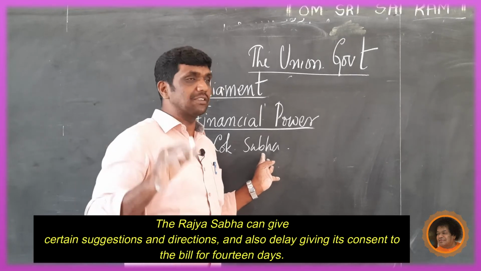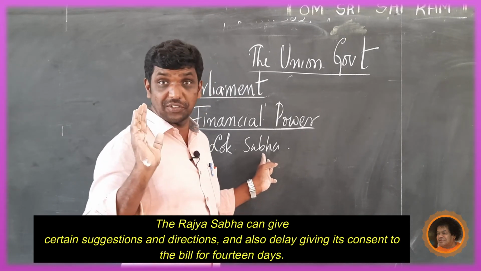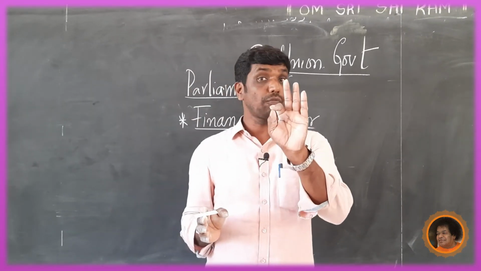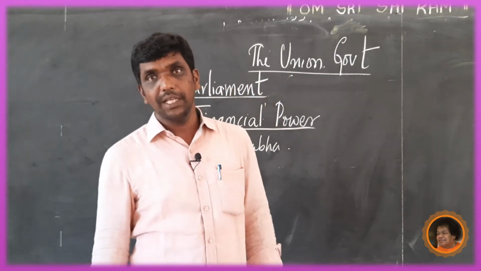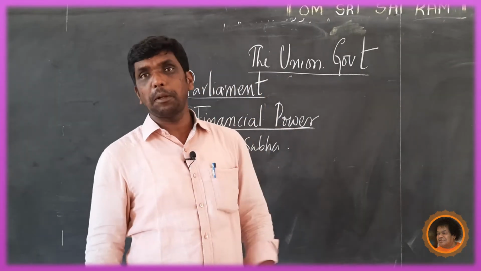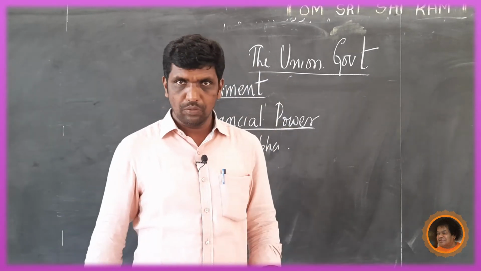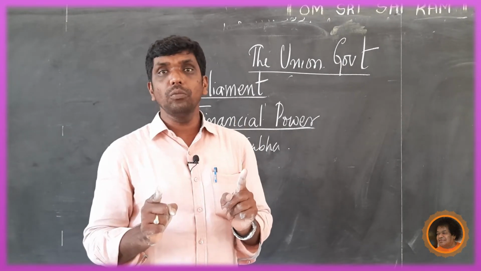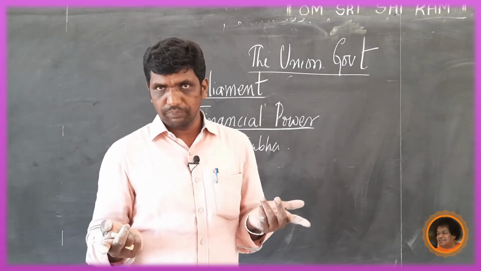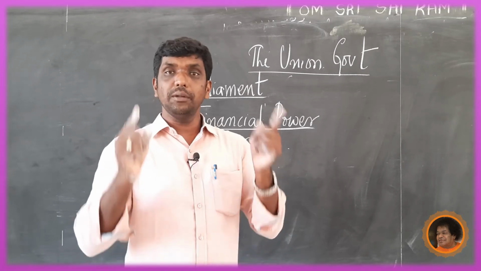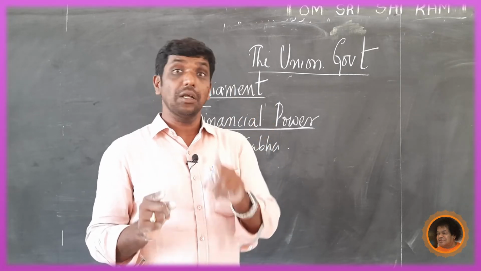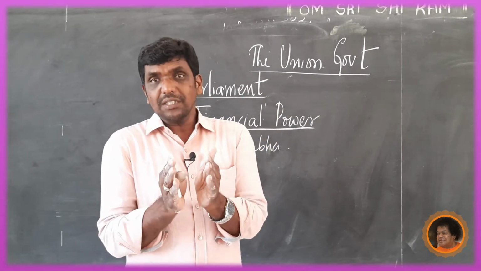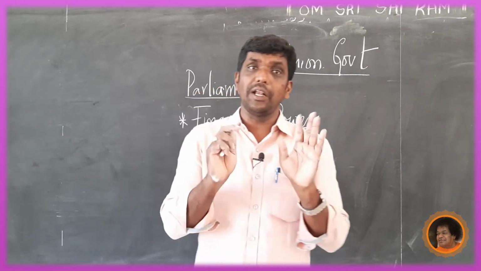The Rajya Sabha can give certain suggestions and directions, and also delay giving its consent to the bill for 14 days only. Other bills are sometimes kept pending at Rajya Sabha for 1 or 2 months, but the finance bill must be approved or not disapproved within 14 days. They must show their consent within 14 days. Here the Rajya Sabha failed to give their consent within 14 days.